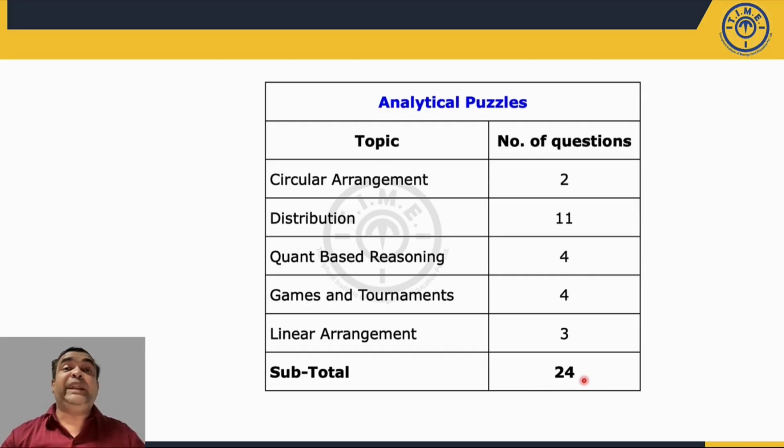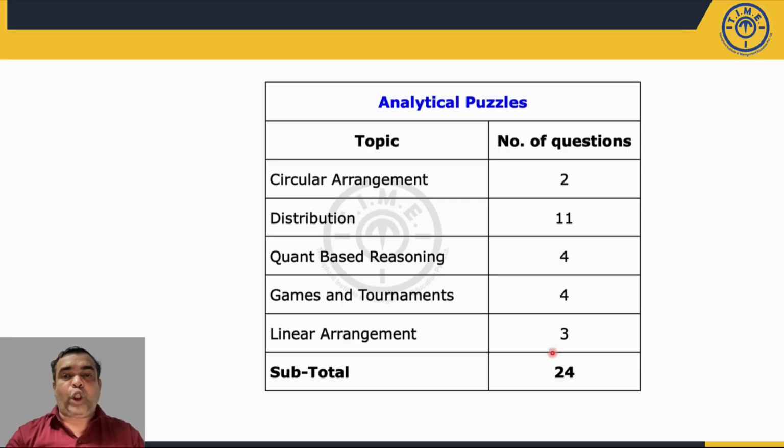Out of these 24 questions, 11 questions were individual questions. Means they had given data of 2 or 3 lines or sometimes 4 lines, and based on that one question was asked. Not all 24. So 11 questions were individual questions and the remaining 13 questions were set based questions. So this should not be the first choice of the student to attempt, because these questions were very, very time consuming.